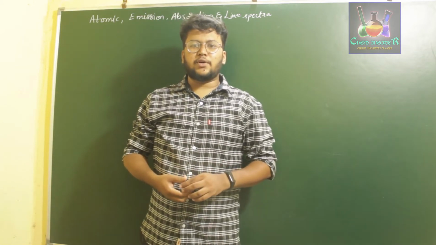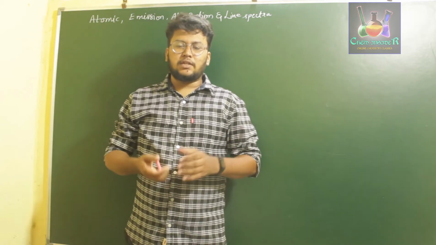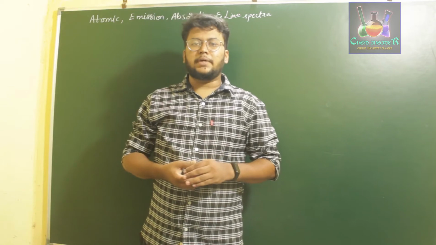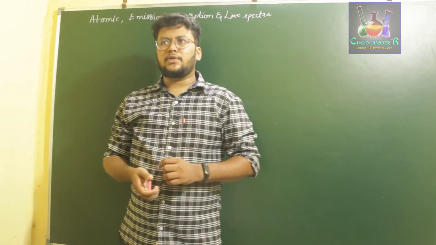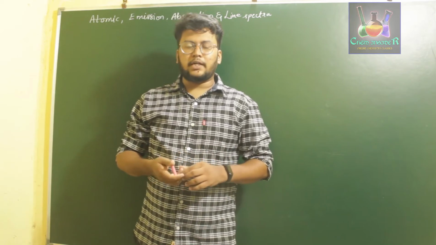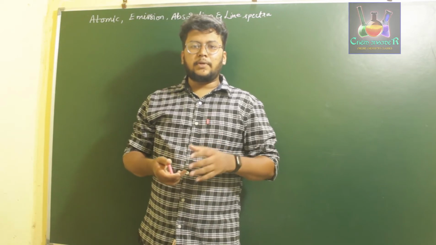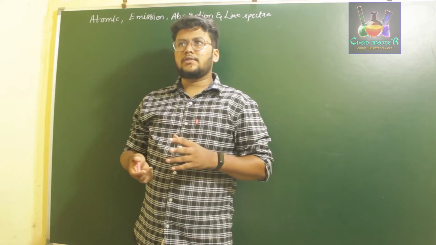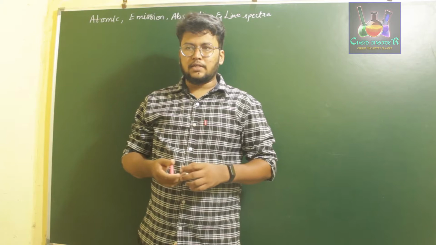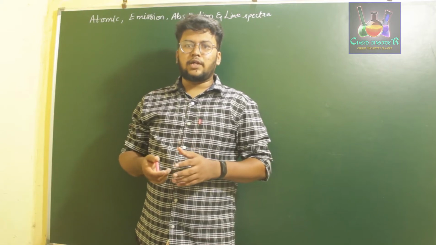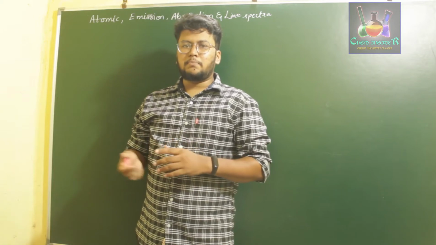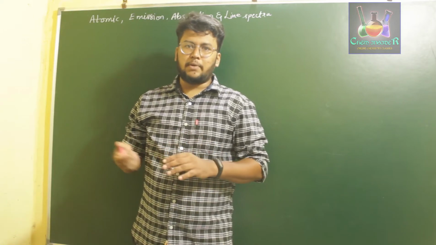So in today's class we are going to discuss emission, absorption, line and atomic spectra of certain elements. Before starting this video, in the previous class we discussed the dual behavior of electromagnetic radiation, right? There we compared electromagnetic radiation with the speed of light. That is, if you need to calculate the frequency or wavelength of a given radiation, it has to be compared with the speed of light. That is, c is equal to nu into lambda.